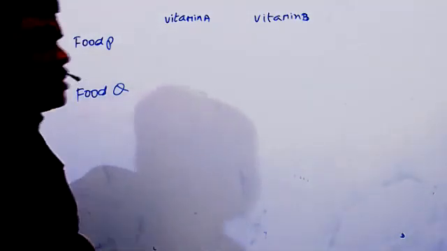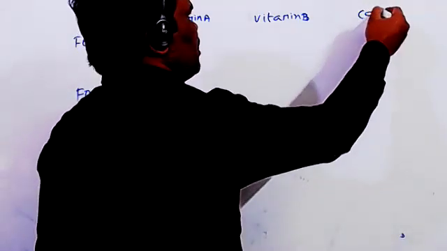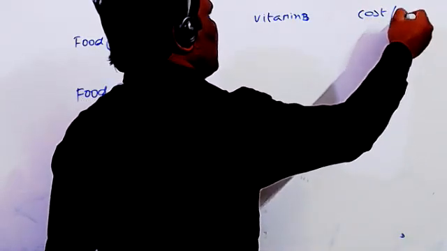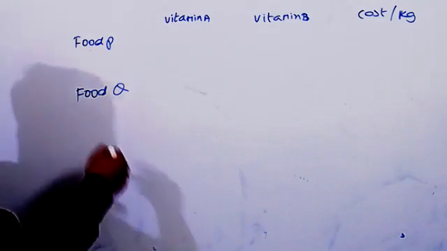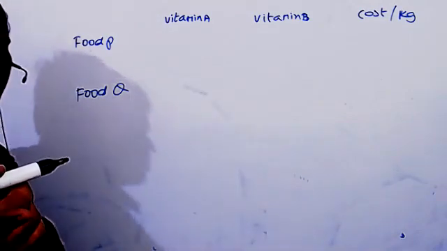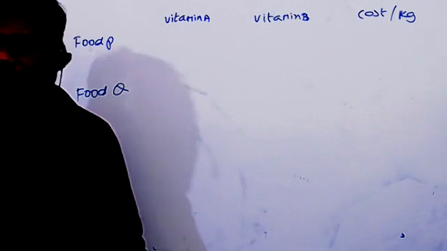What is the cost per kg? Here you can write cost per kg. And what is given here, I think, is at least 8 and at least 11.